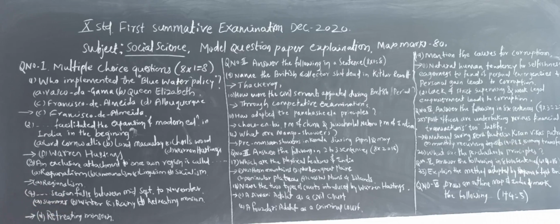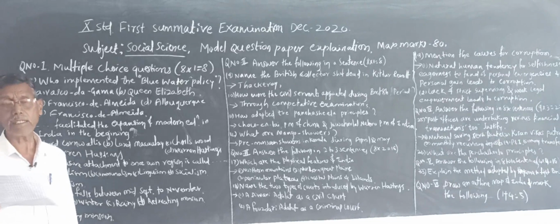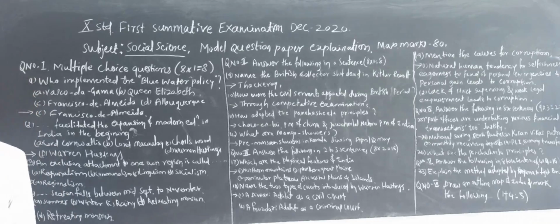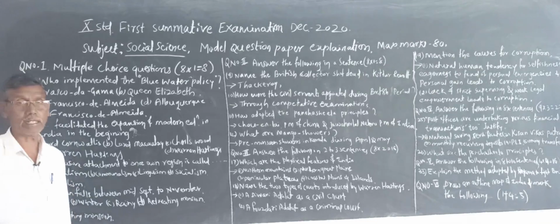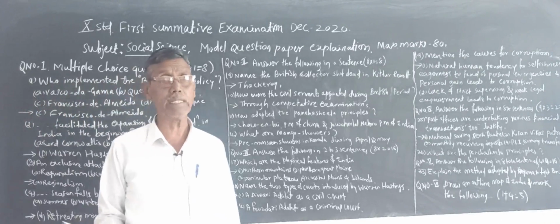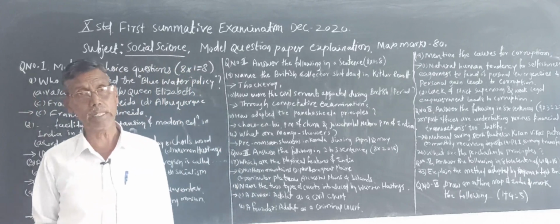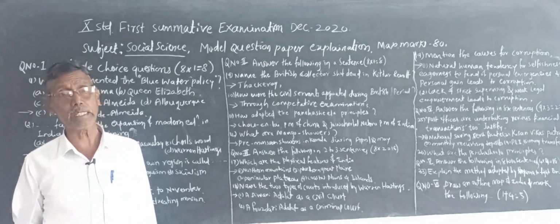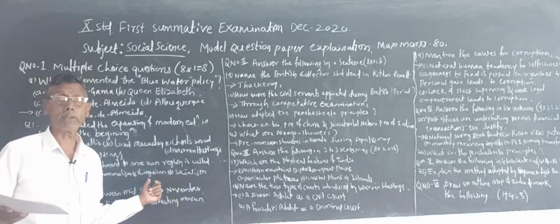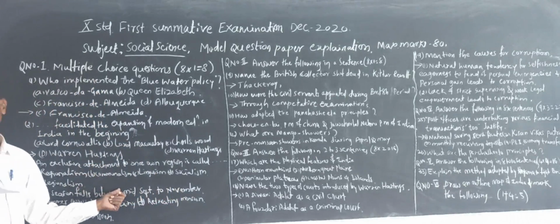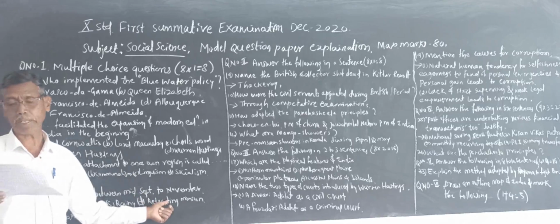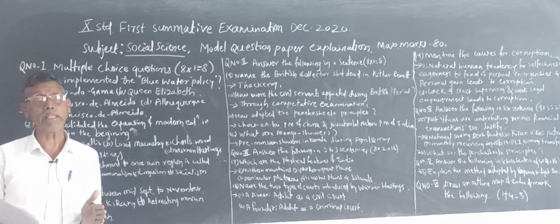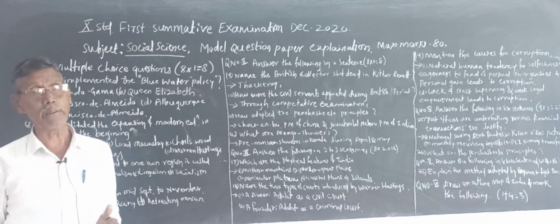Now the 4th question: dash season falls between mid-September to November. There are 4 seasons: rainy season, summer season, winter season, and retreating monsoon season. But here they asked which season falls between mid-September to November.